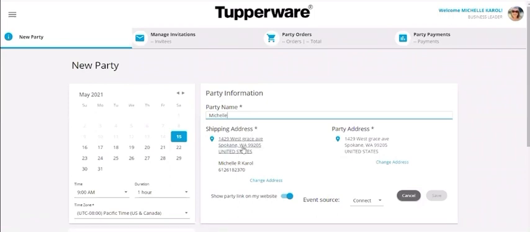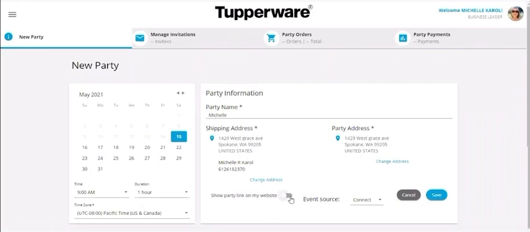It's going to have my address for shipping and the party address. So you just want to make sure that this all looks correct. It looks good. And then here is show party link on my website. If you shut it off, nobody will be able to see that visible on your website. Now you might want that if the hostess isn't comfortable for some reason having that on your public website.